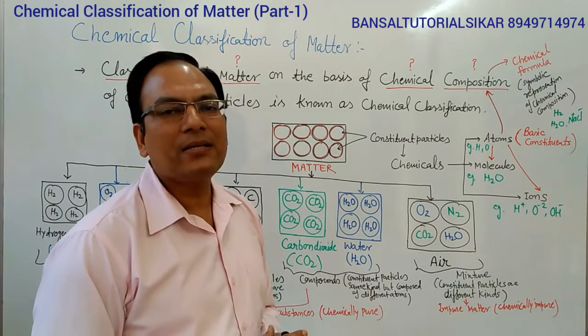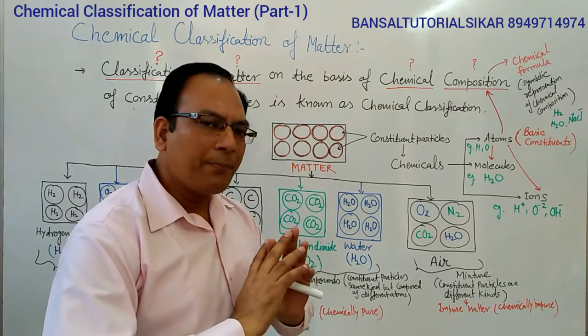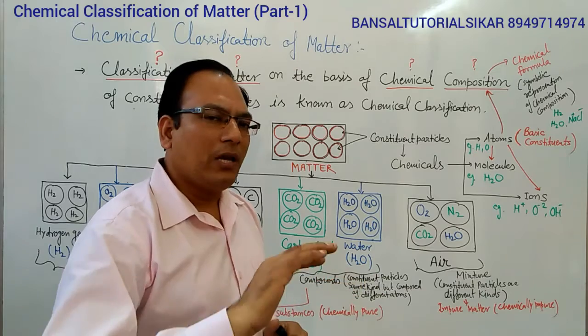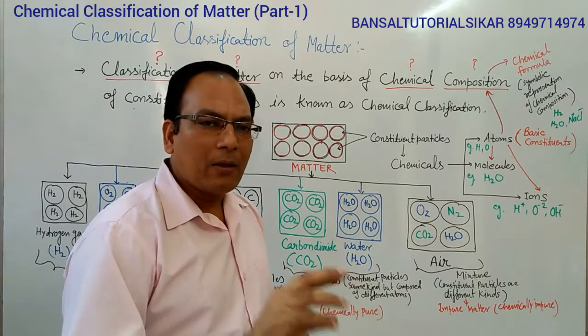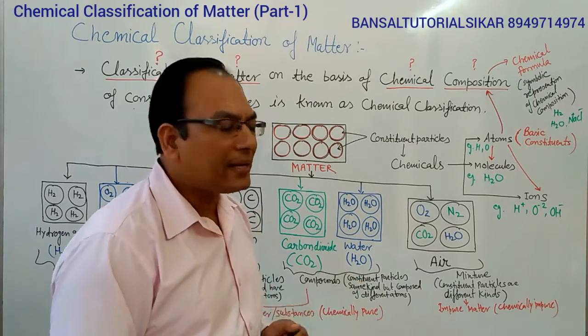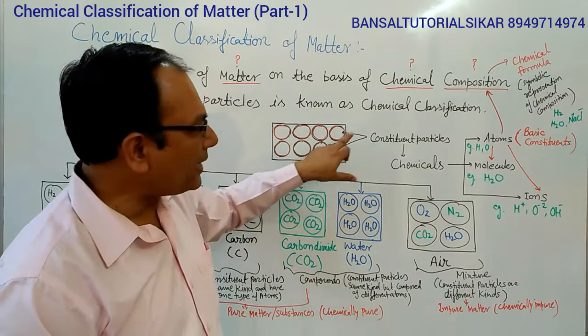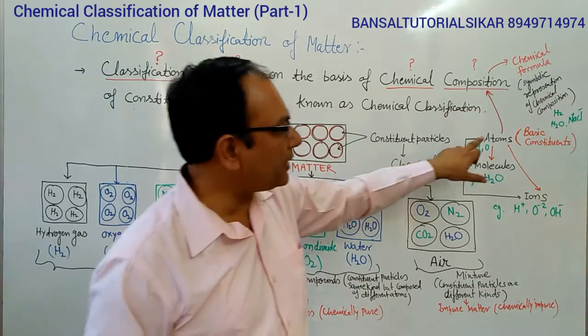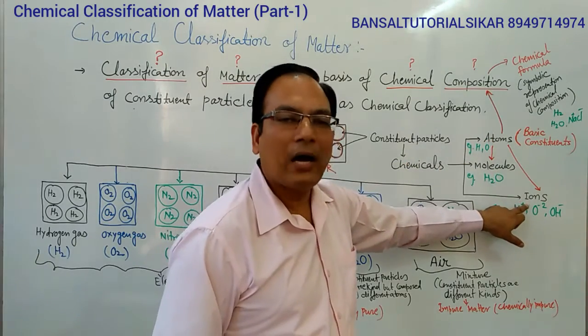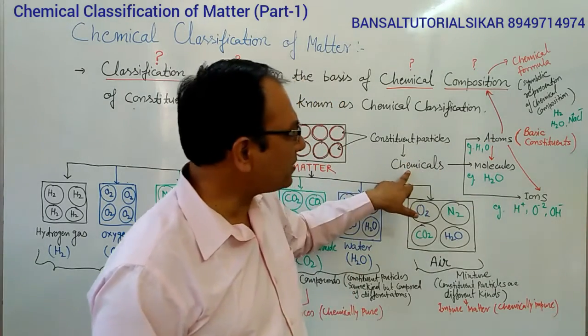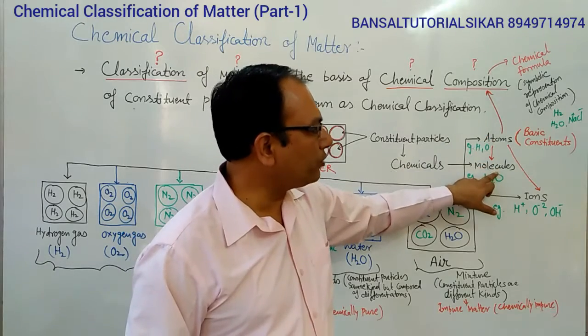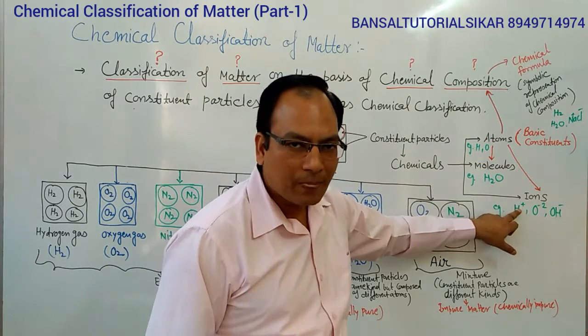They are termed as chemicals. In a broad view, we can use matter or chemical interchangeably, but more specifically, chemicals are the constituent particles of matter. And these chemicals may be atoms, molecules, or ions.